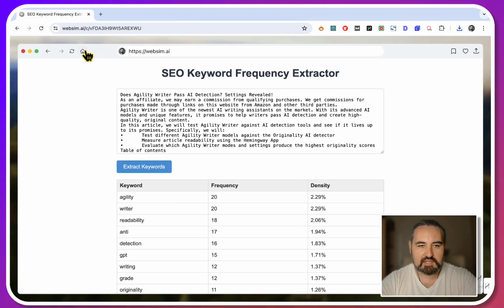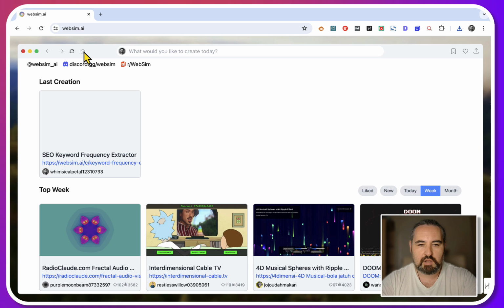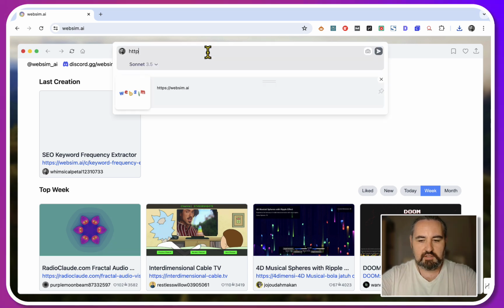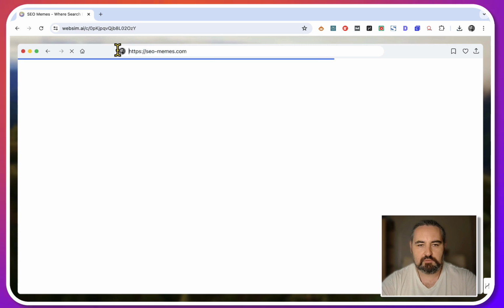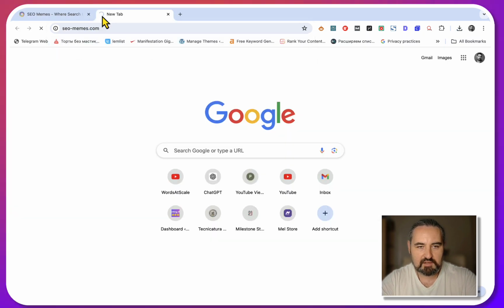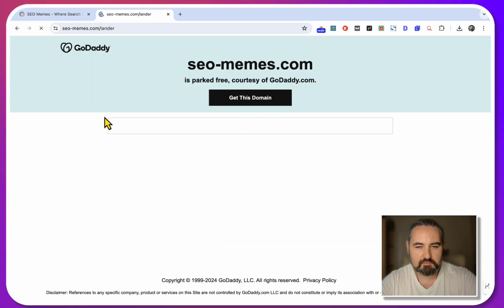Another use case that is pretty amazing is you can create mock websites. So it didn't show well on my local HTML. Let's just assume I want to launch a funny little niche website about SEO memes. So let's go seomemes.com. And this site does not exist. Well, let me double check actually. seomemes.com. No, this is just a domain name.